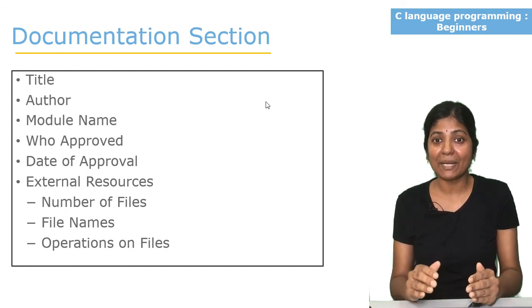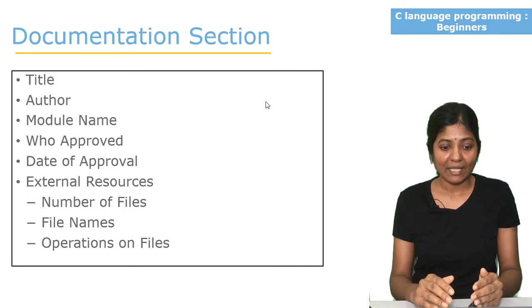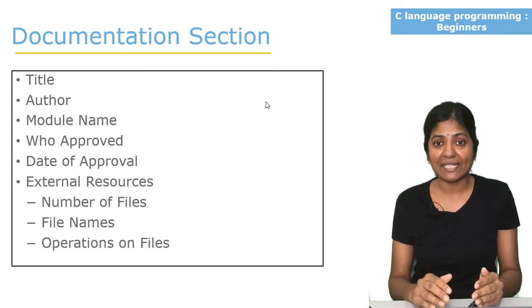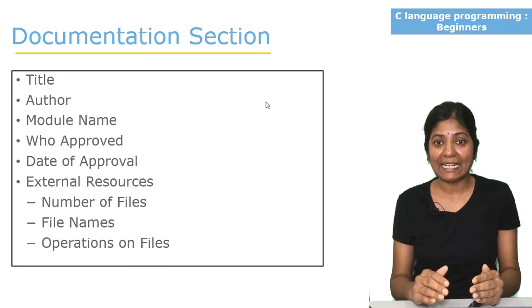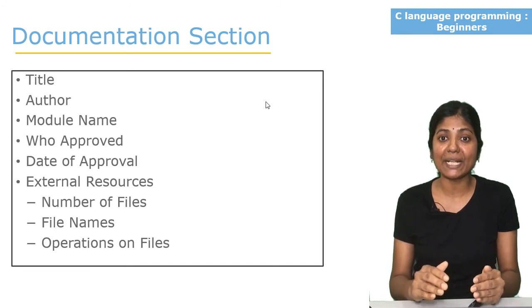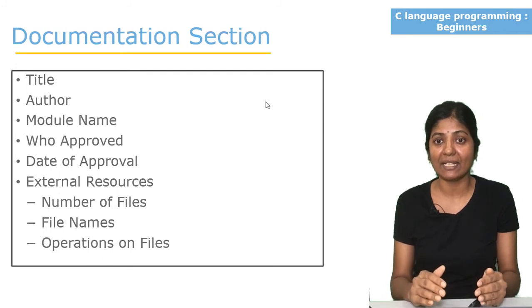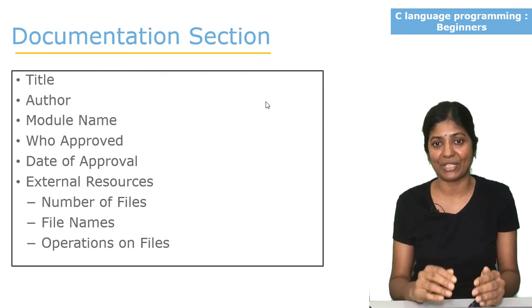Like student marks, and operations on the files, like writing the data and reading the data. The operations mean writing and reading. Let's say we will read student marks and we will write student results, which is total, average and division.